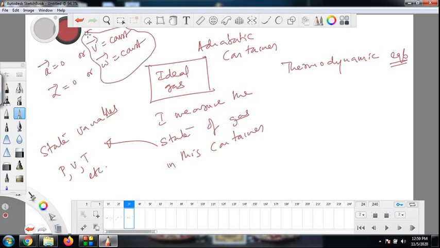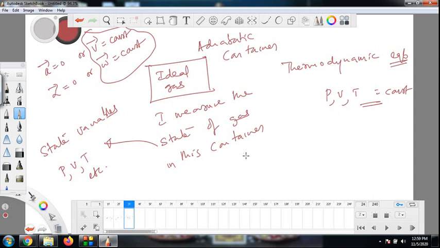Here in thermodynamic equilibrium, these state variables, which are pressure, volume and temperature, are constants, they do not change, and many other variables are there which do not change, but mainly these three, let us say PVT. So that is thermodynamic equilibrium. The condition for thermodynamic equilibrium is that a gas must first be in an adiabatic container and its state variables should maintain their values, they should not change. That is the condition for thermodynamic equilibrium.